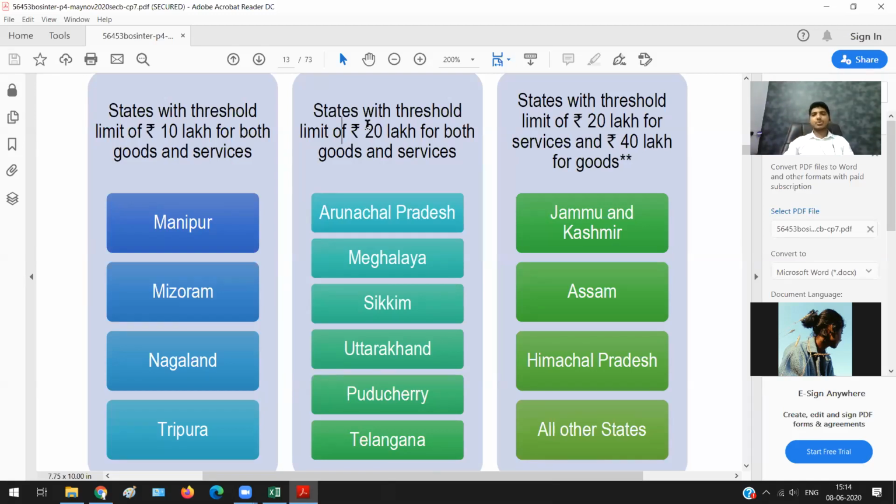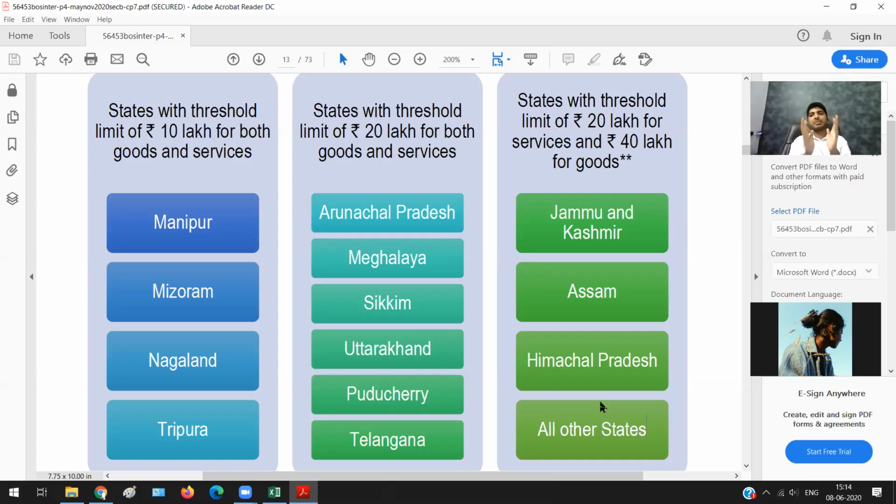And for all the other states, you don't even have to remember anything, all this is irrelevant, don't study this. You just remember, except these 10 states, in all the other states and union territories, if your turnover in services exceeds 20 lakh rupees, you need to register. And for goods you need to register only if it crosses 40 lakh rupees. What if you are selling both goods and services? Then 20 lakh rupees is applicable. Don't worry, we will solve enough sums for you to understand this. Okay, so this is the setup.